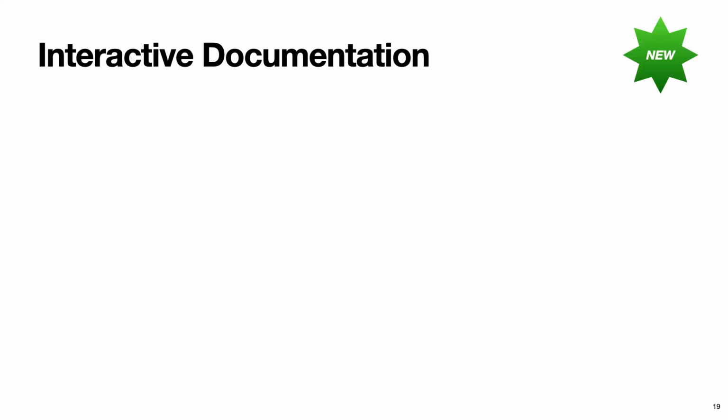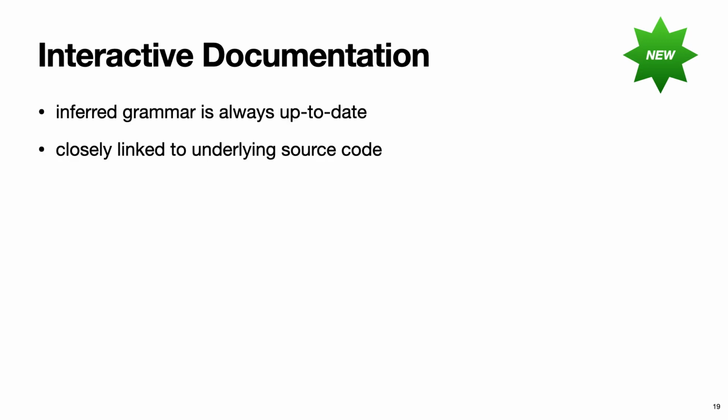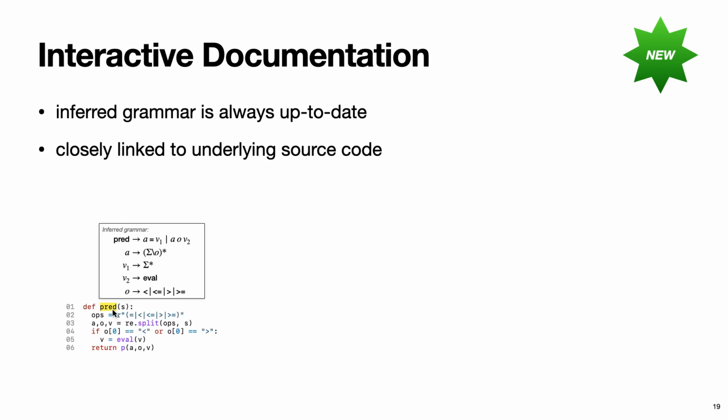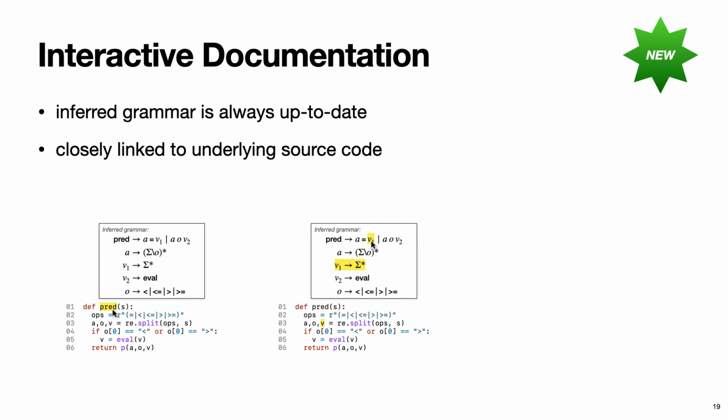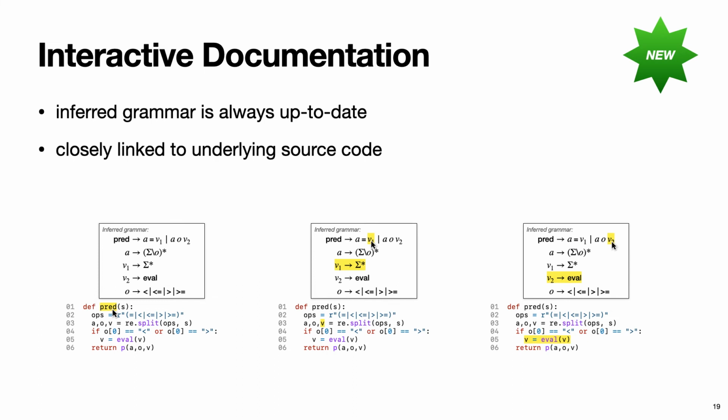Now let's look at some of the exciting new possibilities that an end-to-end grammar inference system like the one I just described would enable. First off, an inferred grammar is not just a static piece of documentation, it can be interactive in a way that a handwritten grammar cannot. An inferred grammar is always up to date, and it is closely linked to the underlying source code from which it was inferred. So you can imagine, for example, an IDE plugin that shows you the implicit input grammar whenever you hover over a function definition. And because the inferred grammar is so closely connected to the code, you can dig deeper into individual production rules on non-terminals to find out where they originate.